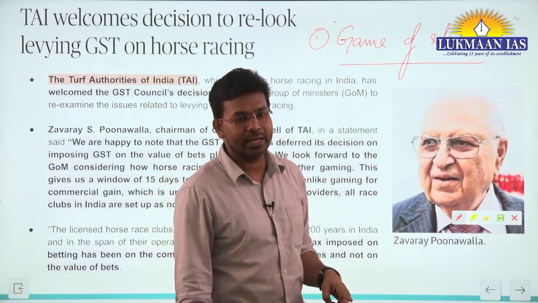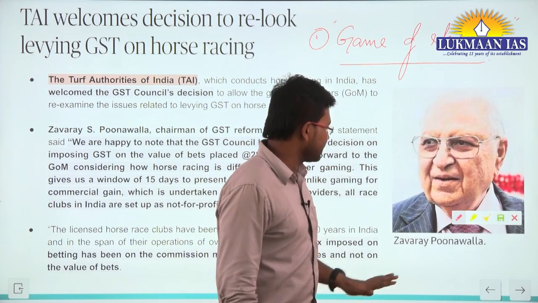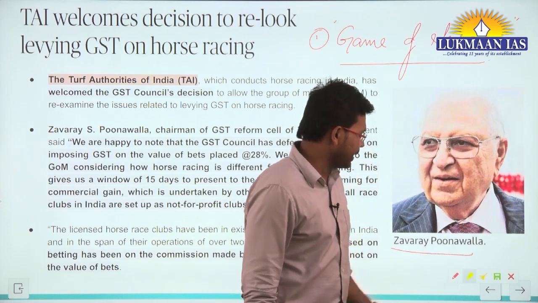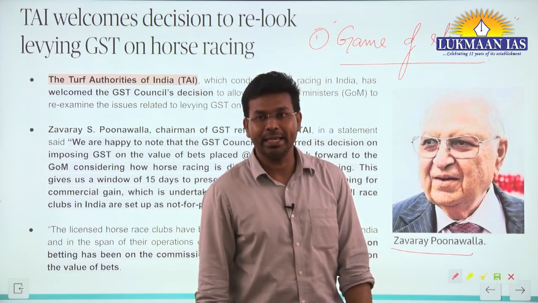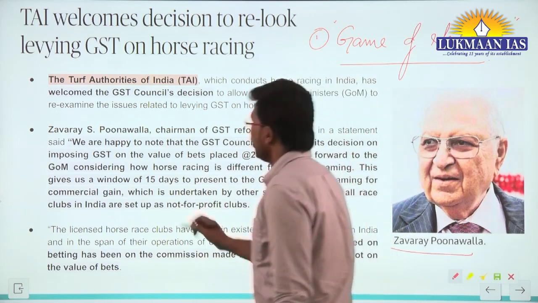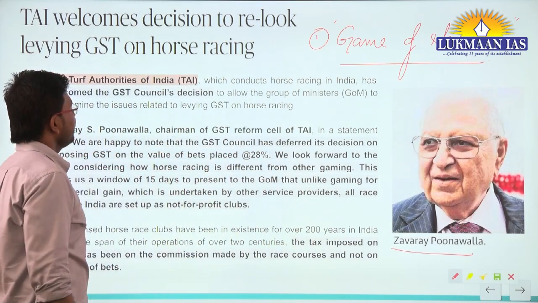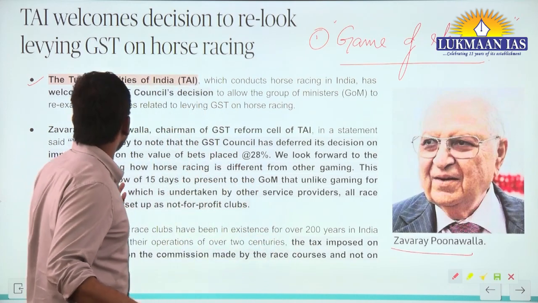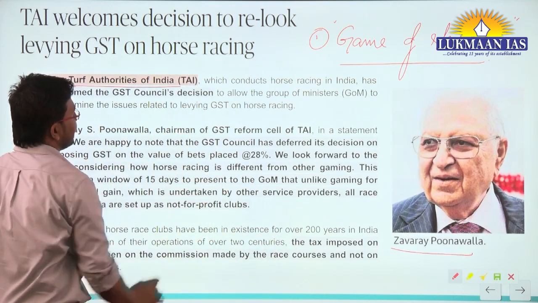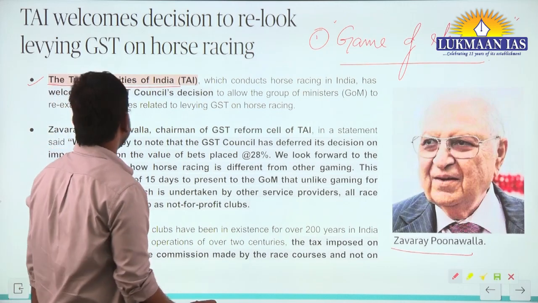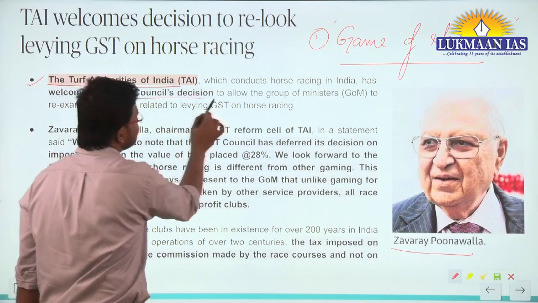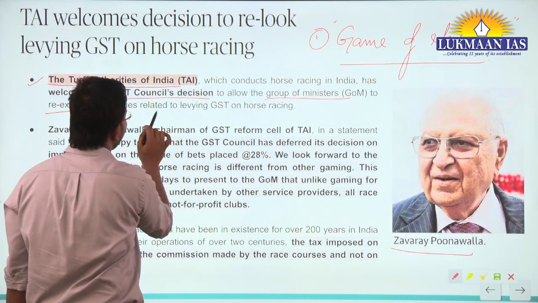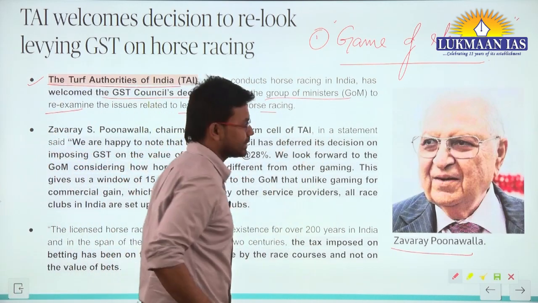horse racing. Jawari Poonawalla, one of the richest persons in India, looks after the interest of horse racing as a game. The top authority that conducts horse racing in India has welcomed the GST Council's decision to allow the group of ministers to re-examine the issue related to levying GST on horse racing.